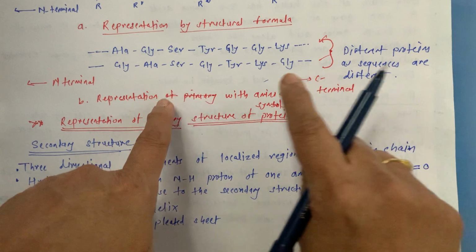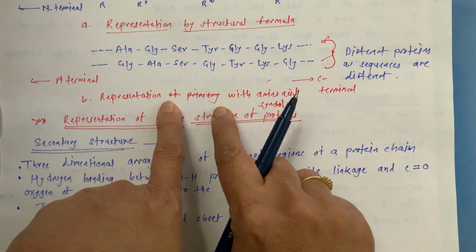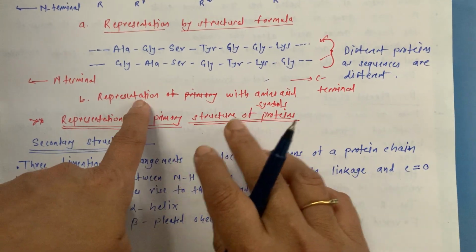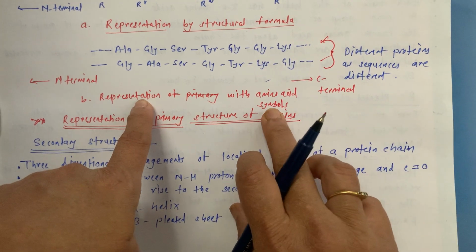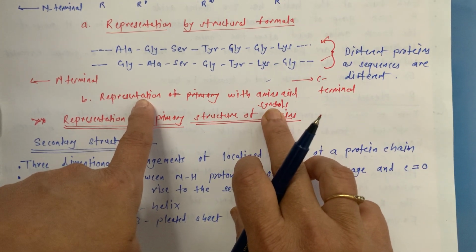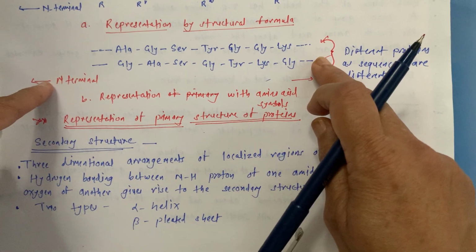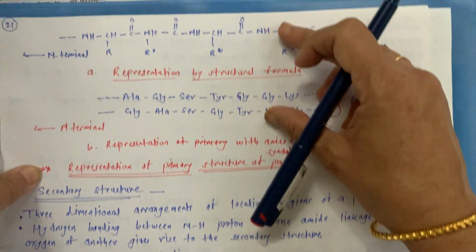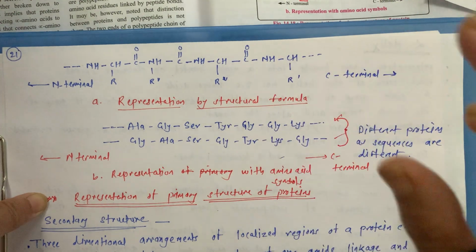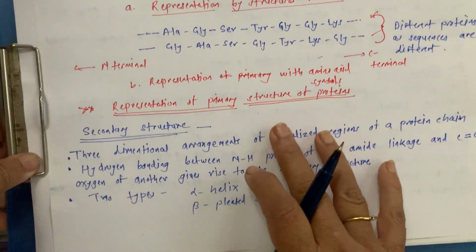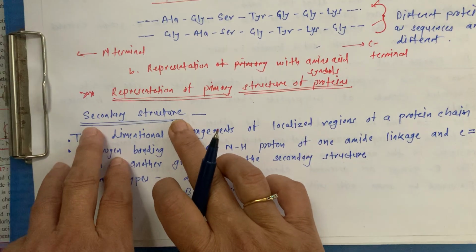Remember this thing. This is also one of the representations of primary proteins, in terms of amino acid symbols. This is the N terminal, while this is the C terminal. So these are the two ways of representing primary proteins. Now we are going to see the secondary structure.